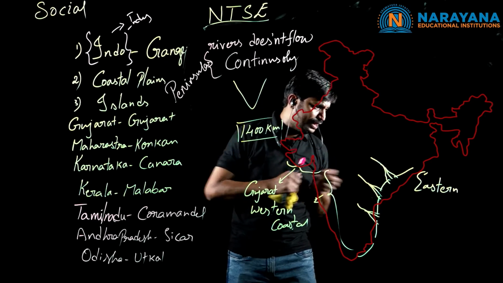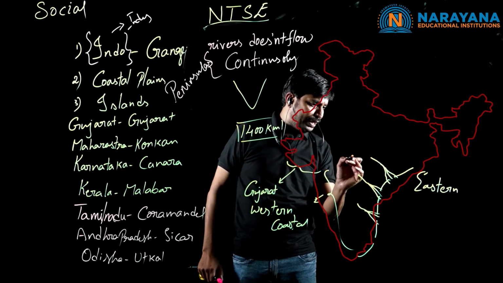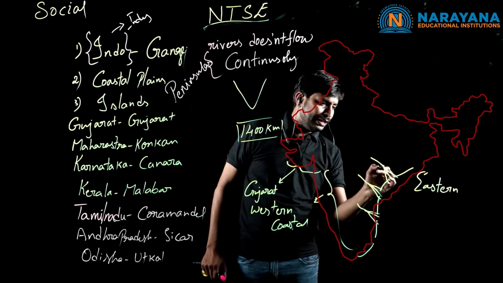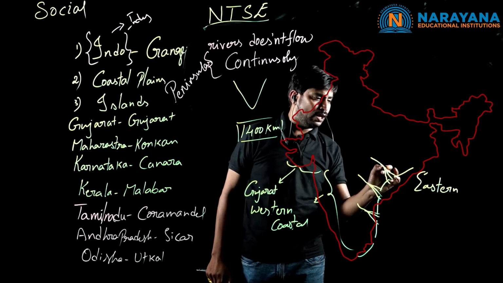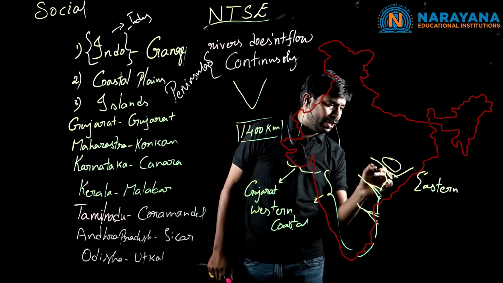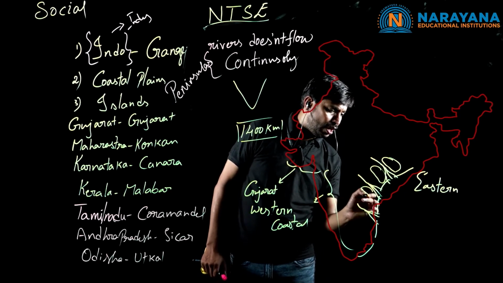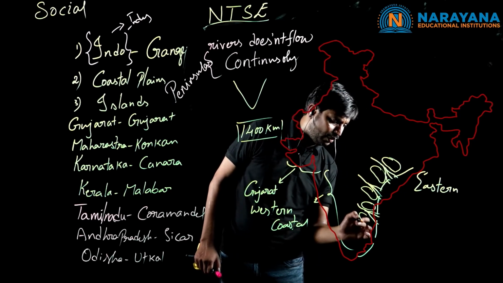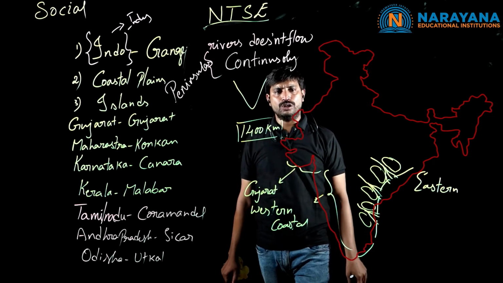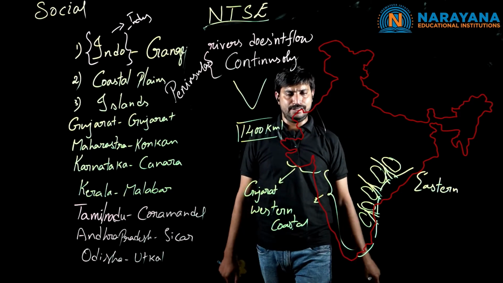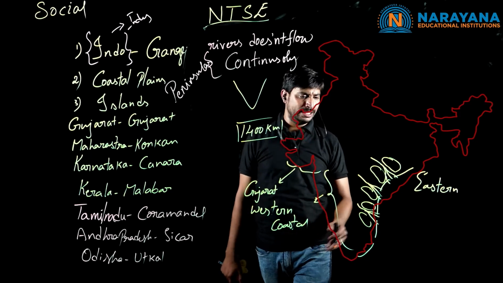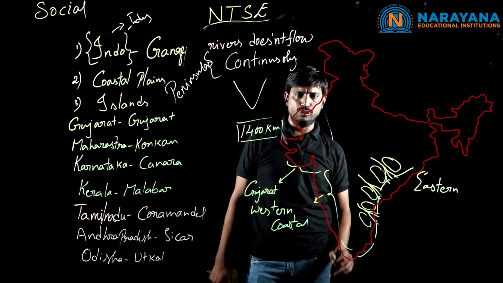If we observe the eastern part, because of the flow of the rivers and the formation of the deltas, the surrounding areas and the water are utilized completely for agriculture, and not only for agriculture but also for generating electricity, like electric projects and thermal projects.